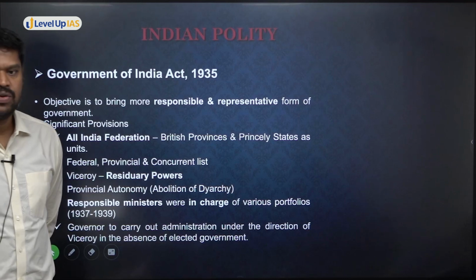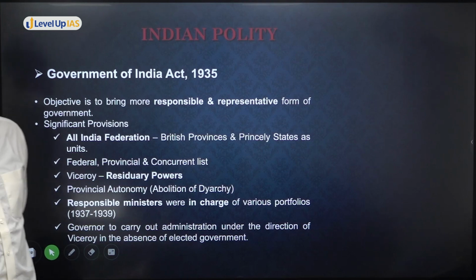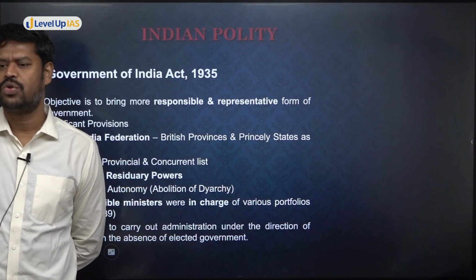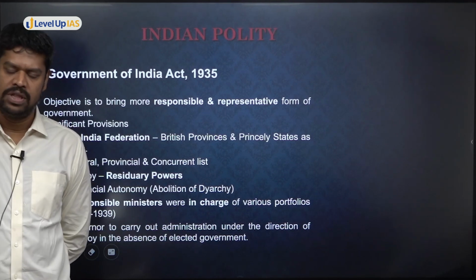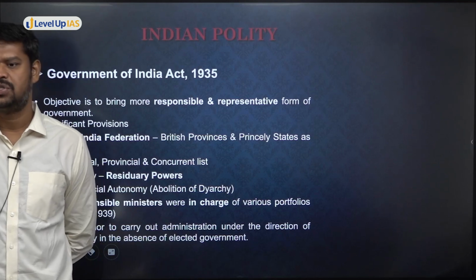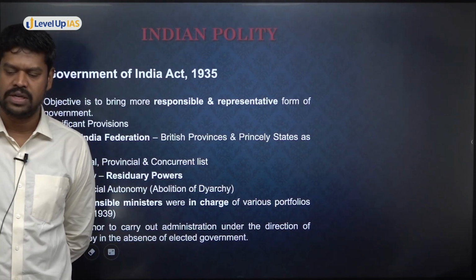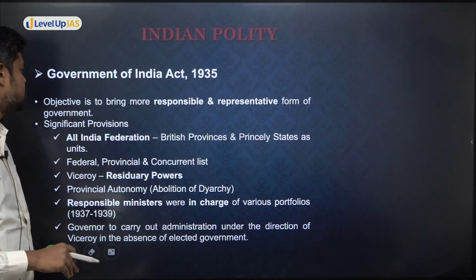So now let us try to understand some of the provisions of the Government of India Act 1935. Again, the Government of India Act 1935 involved broader reforms in governance. It was not looking into any minor areas, but broader reforms, including the center-state relationship, the administrative structure, the public service commission, all those things, including the legislative council and the executive council. Everything was part of it. So it was not focusing only on the councils.